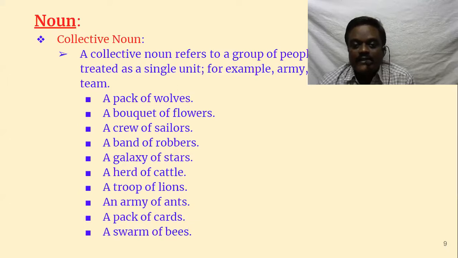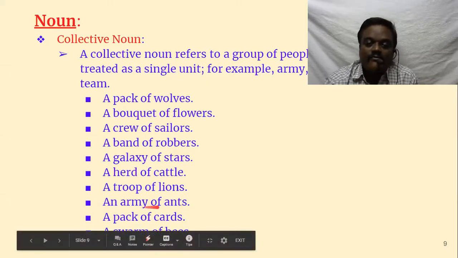A bouquet of flowers, a crew of sailors, a band of robbers, a galaxy of stars, a herd of cattle, a troop of lions, an army of ants, a pack of cards. See, a pack of wolves, a pack of cards, same thing. And like that, so many are there.